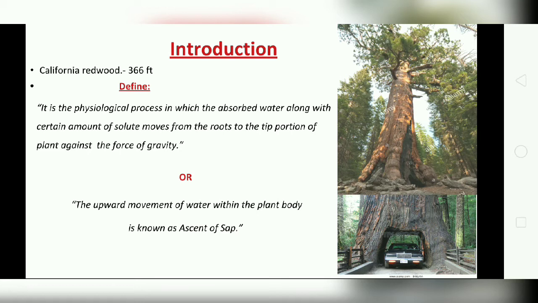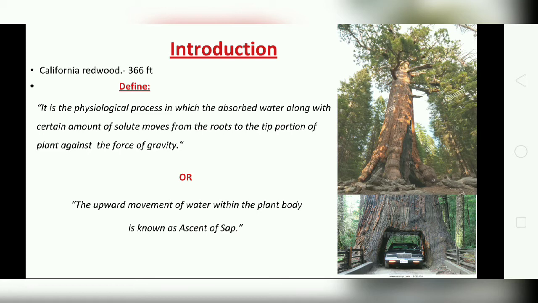This phenomenon of water movement against the force of gravity is known as conduction of water or water translocation. When water moves through the plant and carries a certain amount of solute with it, it is known as ascent of sap. This water is not pure but contains dissolved inorganic solutes. This transport through the xylem is known as xylem sap, or simply sap.